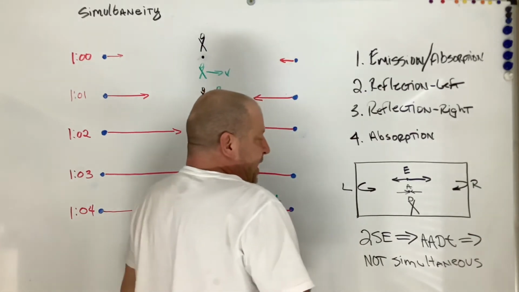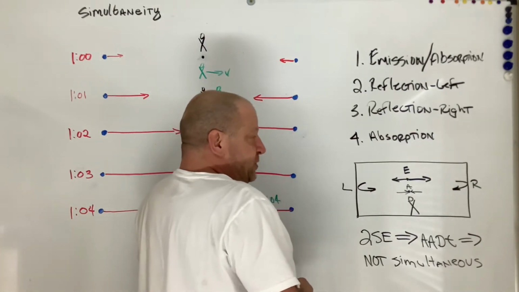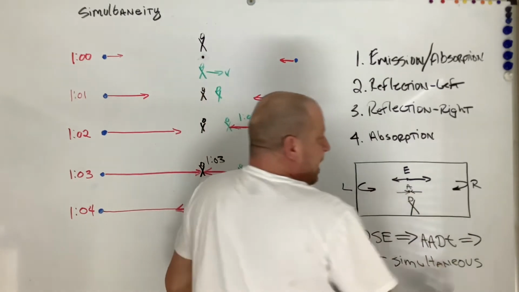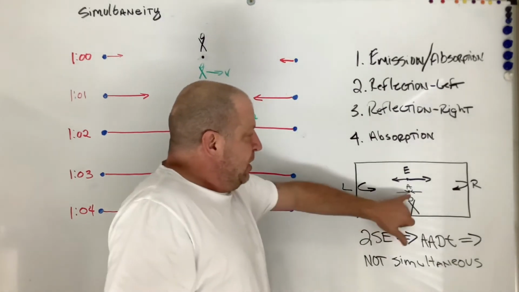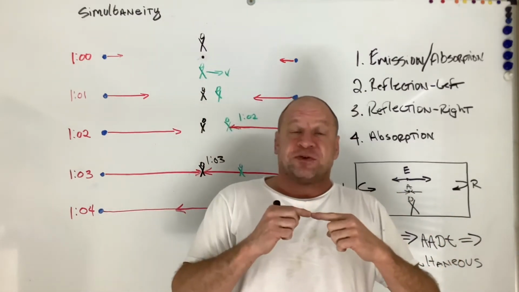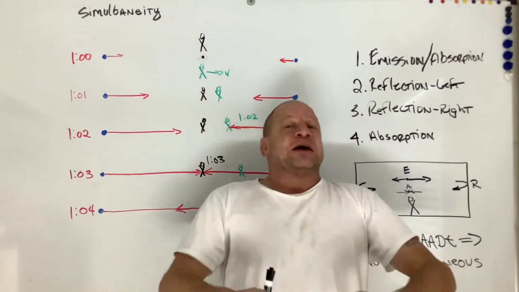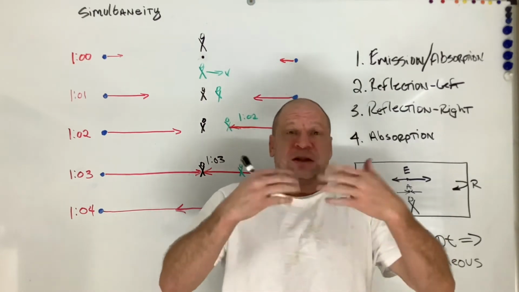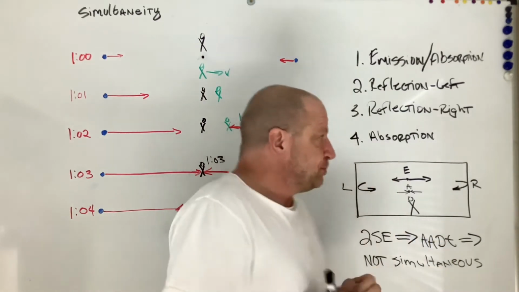So I'm going to show you that one of the reference frames does not have these two events happen simultaneously, but the light always makes it back to the center of both reference frames simultaneously, and that gives you the impression or the illusion that you're not moving.